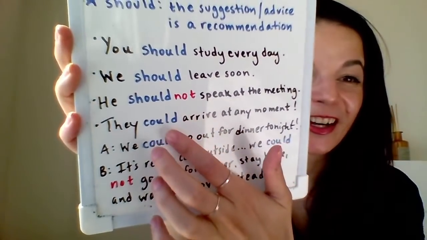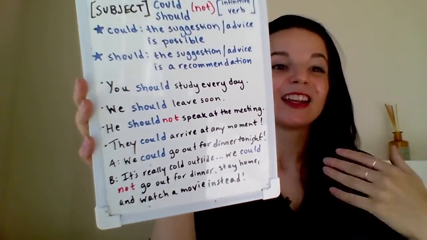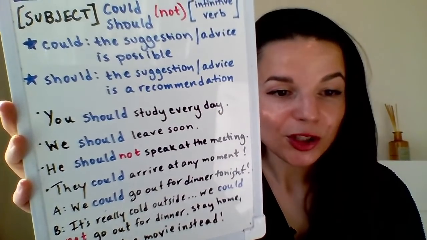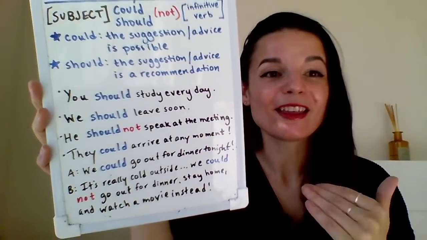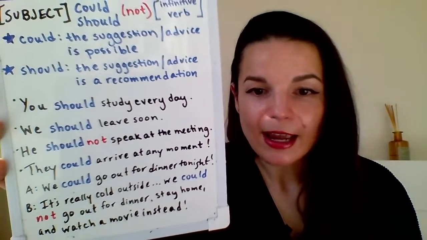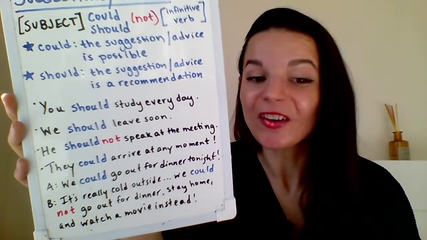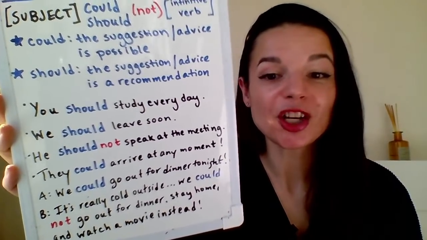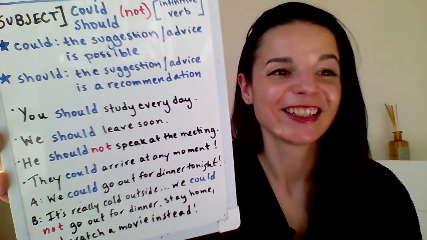Okay? Another one. They could arrive at any moment. Okay? So now we're using could here. So in this situation, we're saying that this is something that is possible to do. So we're saying it's possible for them to arrive at any moment. We don't know for sure when they're going to arrive, but we just want to express that it is possible to do that. Okay? Good.